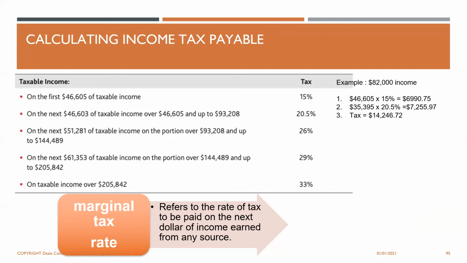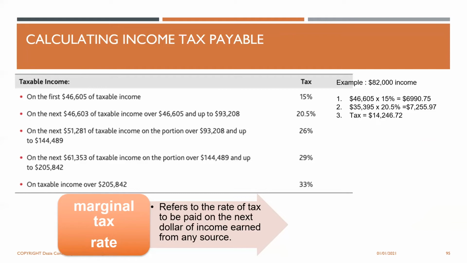For example, on the first $46,605 of taxable income, the federal tax takes 15%. On the next bracket, it will be 20.5%. Then on the next bracket, it's 26%.